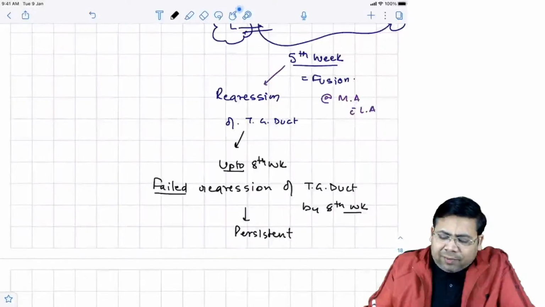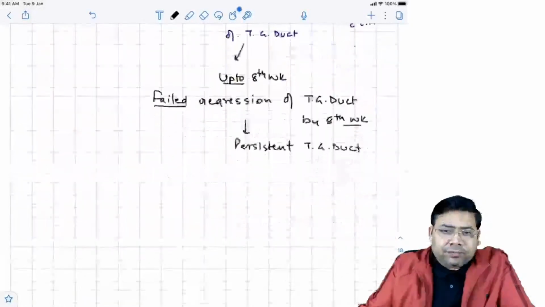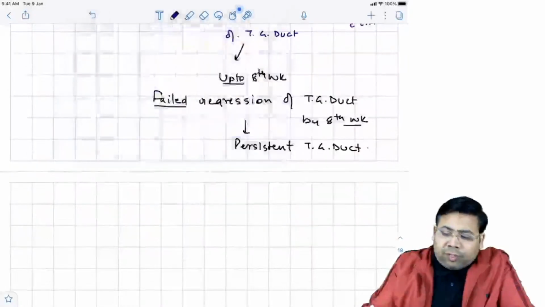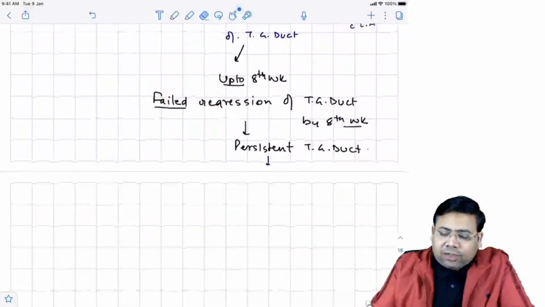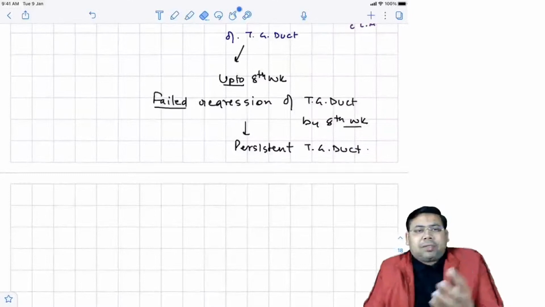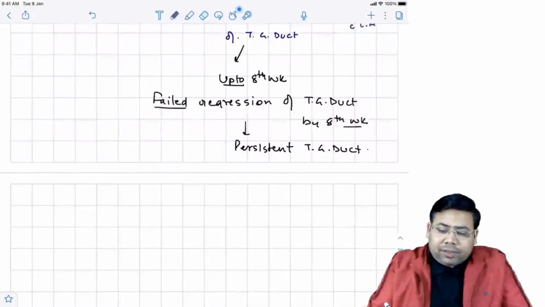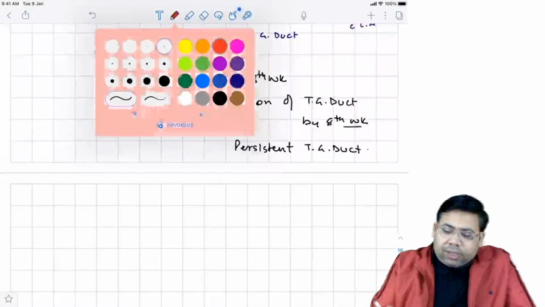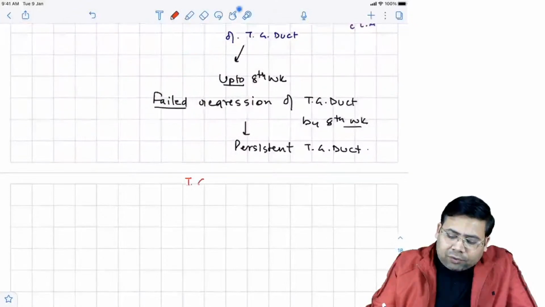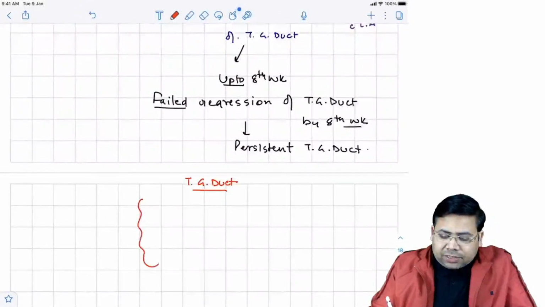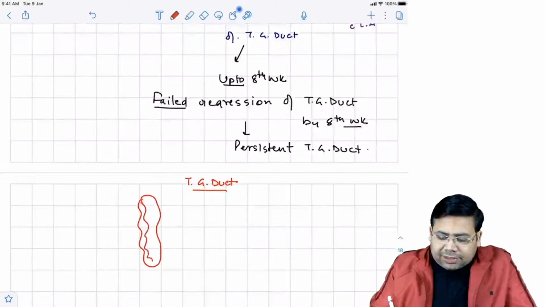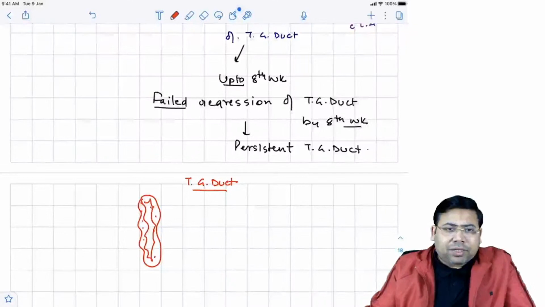Now, why does a persistent thyroglossal duct form a cyst? The thyroglossal duct is lined by columnar epithelium. What is special about columnar epithelium?